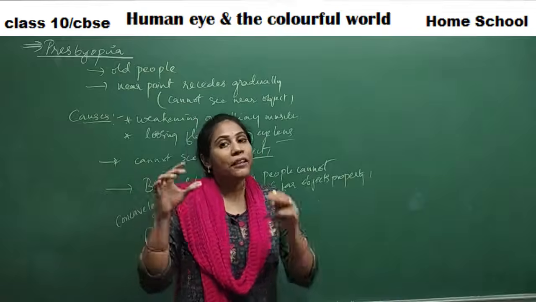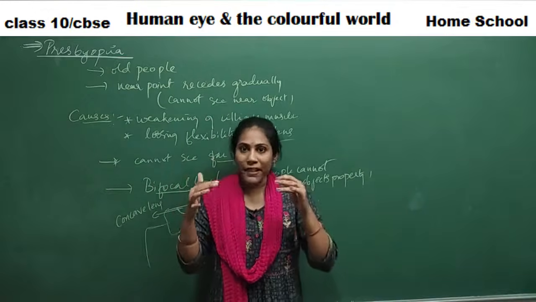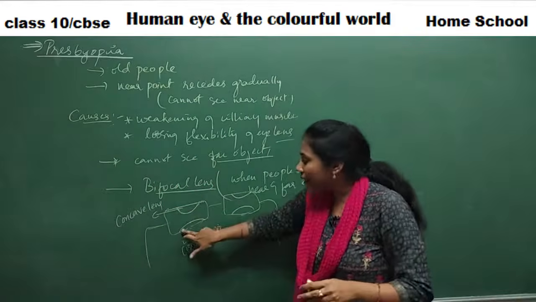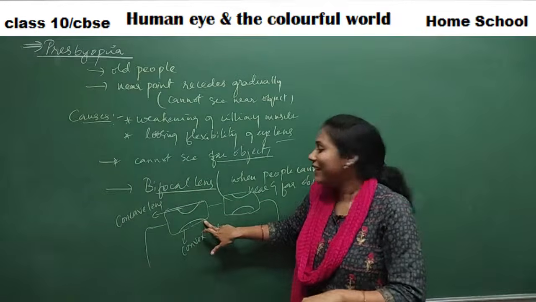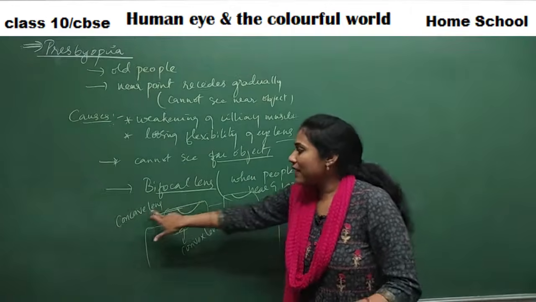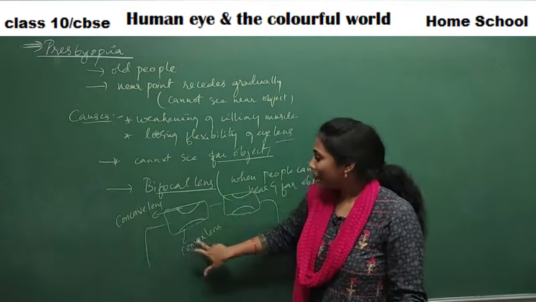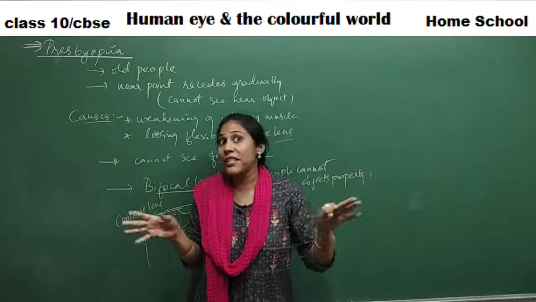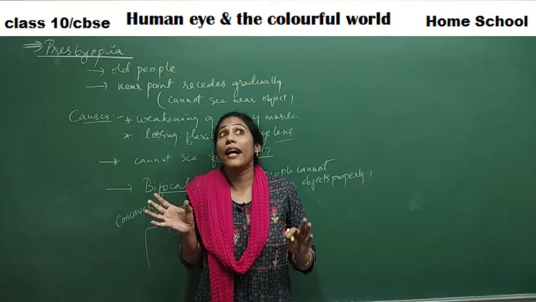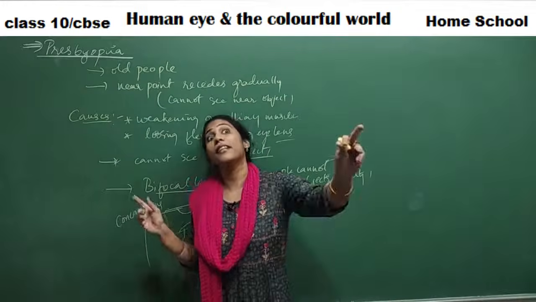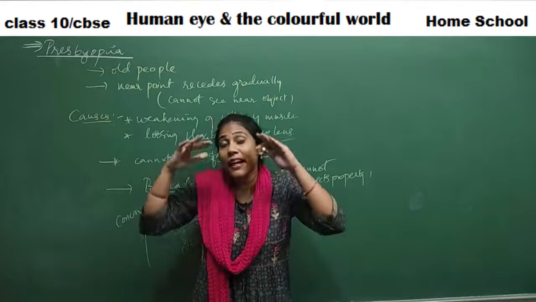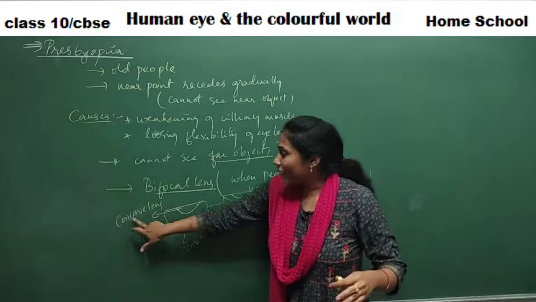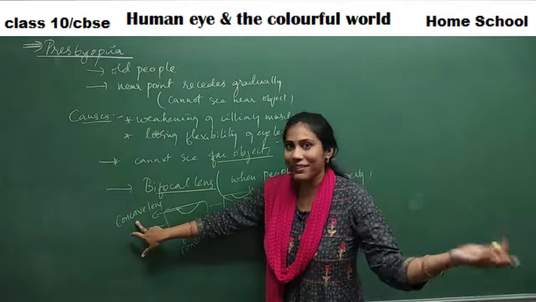Okay, say when you see old age people's specs, they look very different. You see a semicircle thing up and another semicircle thing at the bottom, right? That means the upper semicircle is actually a concave lens and the bottom one is a convex lens. Normally when you have to see far away things, you raise your eyes up and see, right? When I have to see far away things, I would see like this. That means the eyeball is moving up. That's the reason the upper side has a concave lens to correct the myopia problem.